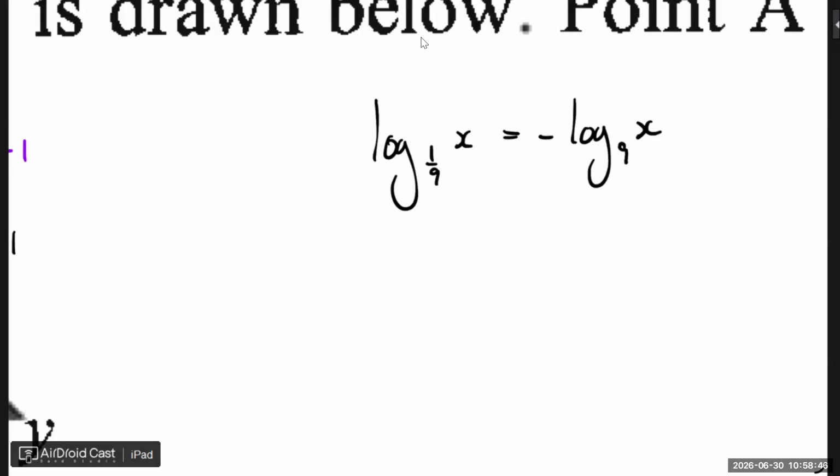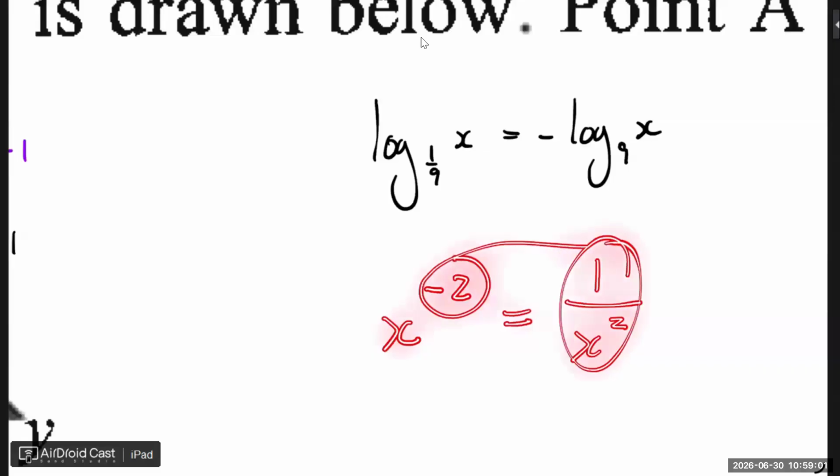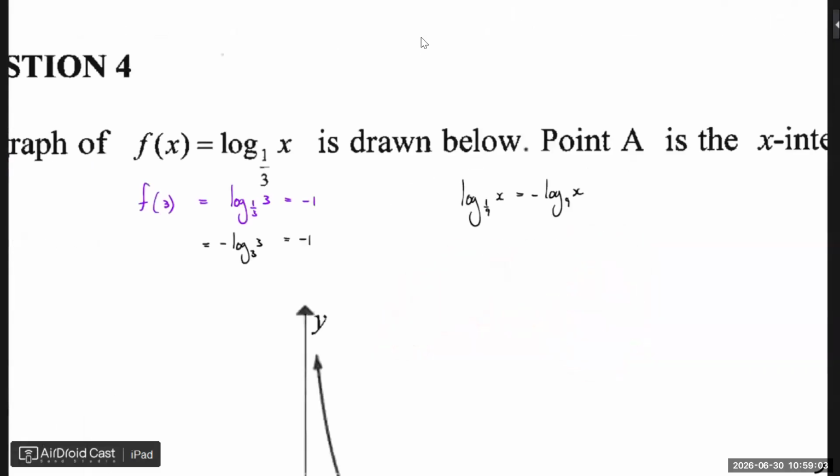Yeah, you know that rule. So that fraction becomes just negative. It's almost like saying x to the power of -2 is the same as 1 over x to the power of 2. So here's a fraction, but I can convert it into a negative.